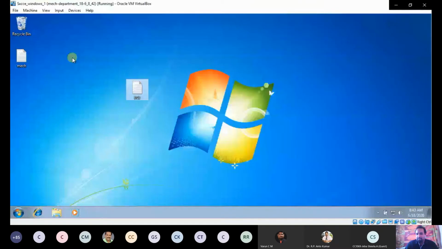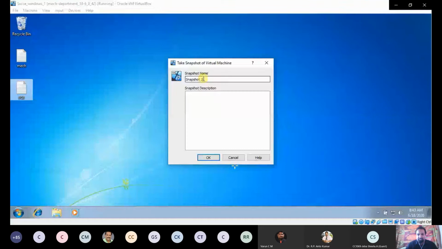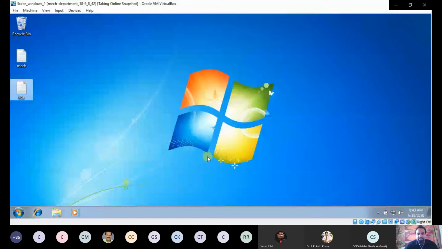Now again, I am going to create another snapshot. Totally, how many snapshots have I created? Three snapshots I have created. So now I am going to create another snapshot, EC underscore mech. Both files will be there in this snapshot, the mechanical and EC files. The time is 8:43. Now totally three snapshots are created.